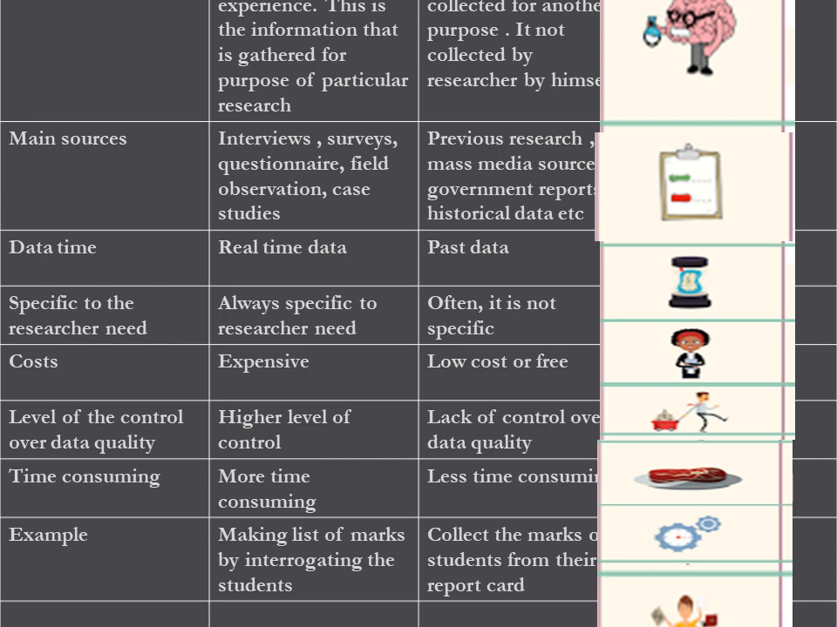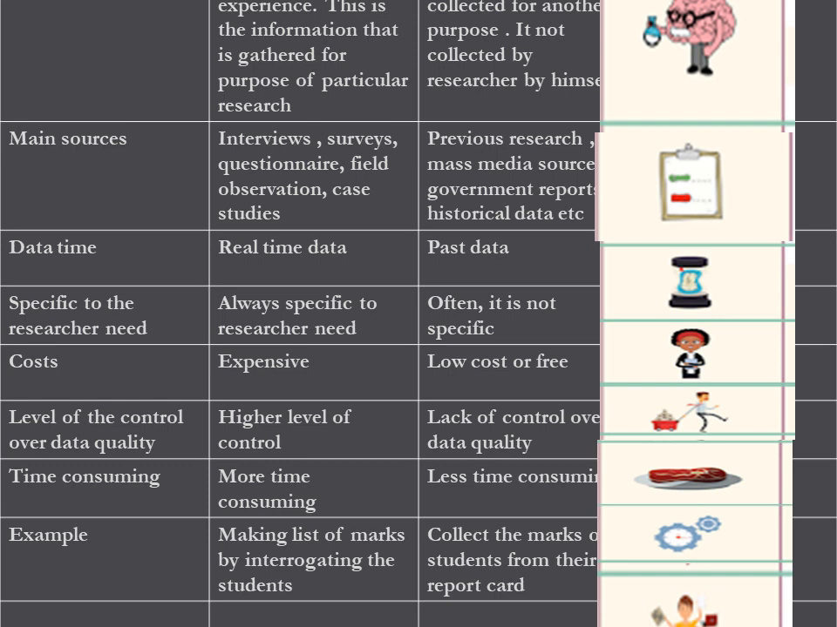Suppose, for example, I want to collect the marks of the students. Then I will go and ask the individual students for their marks. That is a method of collecting primary data. And what are the main sources? Through the interview method, or through a survey by giving you a questionnaire, I can ask you about yourself. These are the sources through which we collect primary data.